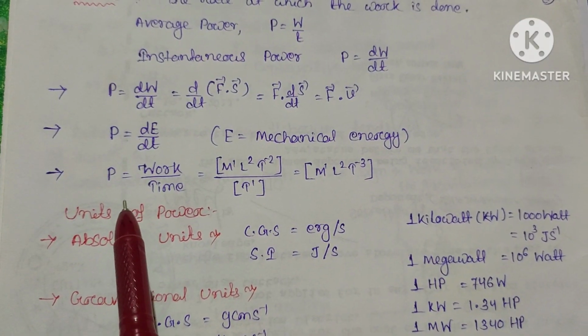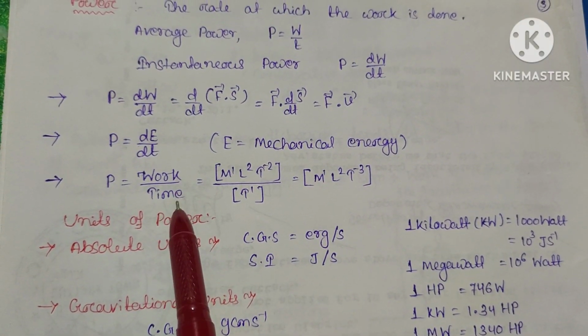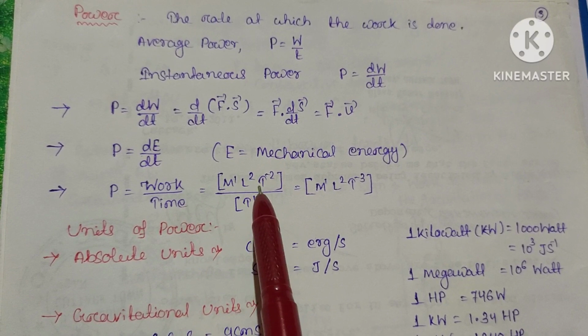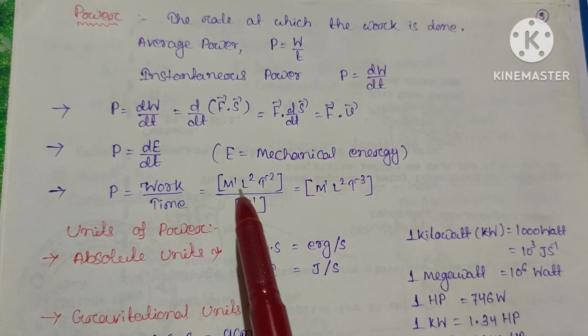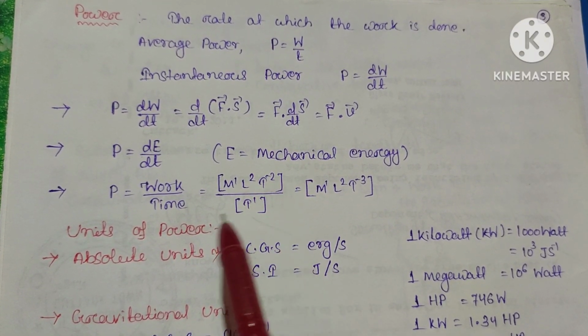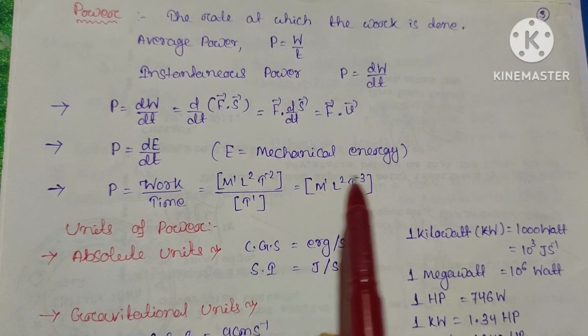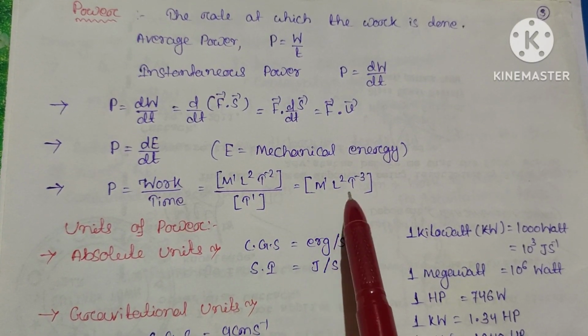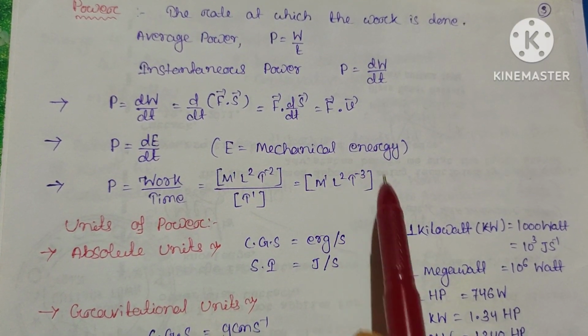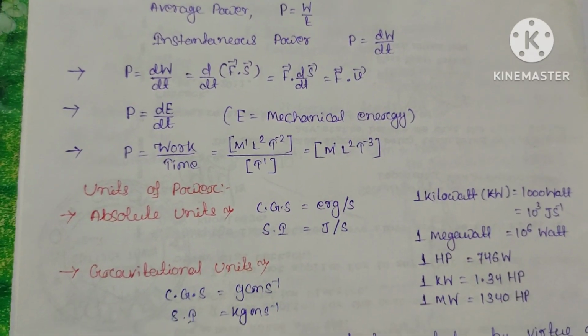And another formula is P equals work by time. The dimensional formula of work is M1 L2 T minus 2 and the time is T1. So we can write M1 L2 T minus 3. This is the dimensional formula for power.